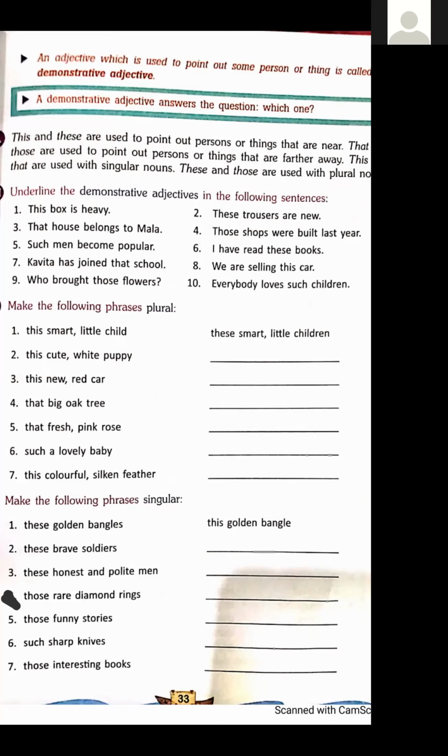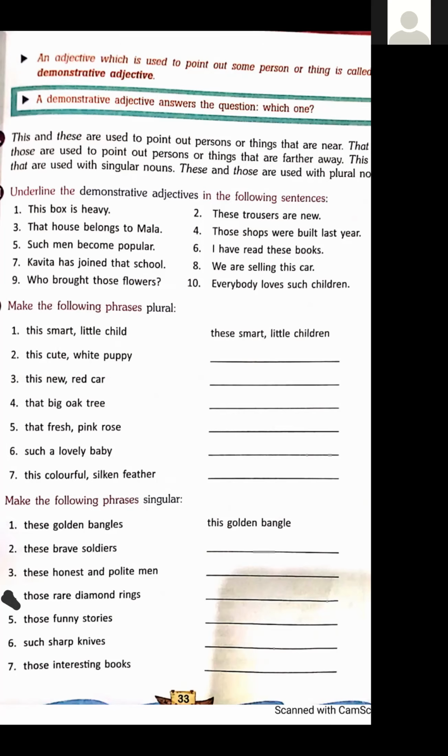Again, this honest and polite man. Singular of men is man, M-A-N. The pronunciation of this word is honest, with the H silent here. This honest and polite man.